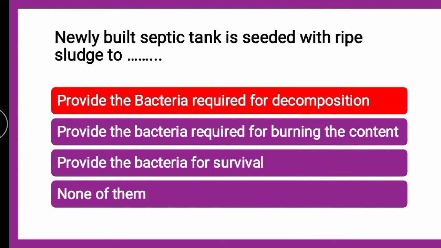Newly built septic tank, why is it seeded with the ripe sludge? That means the converted waste in the form of sludge from the earlier septic tank, because whatever the bacteria are present in the sludge, they will act as a nucleus, or they will act as initiators to the sludge which is newly formed in the new septic tank.